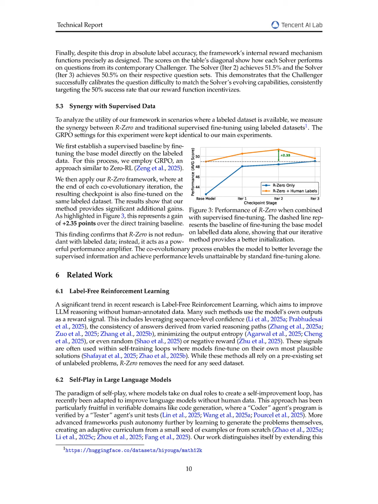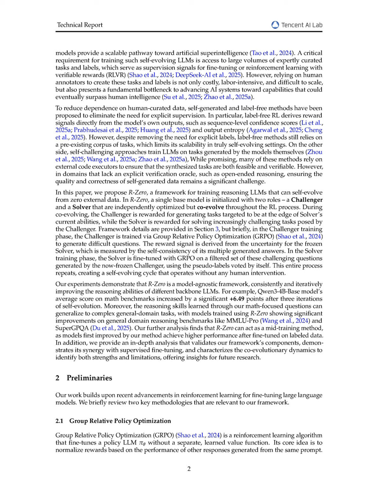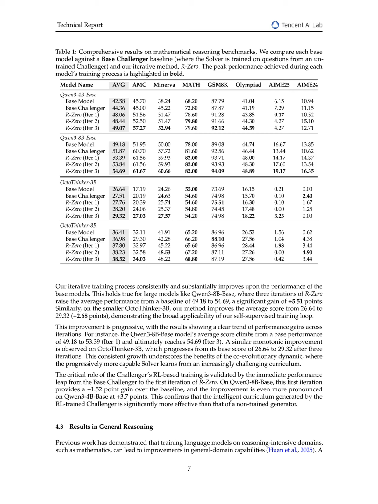The R0 method offers significant theoretical and practical benefits over traditional supervised learning approaches by enabling self-evolution without reliance on human annotated data. This framework allows for the generation of a challenging curriculum through the co-evolution of a challenger and a solver, which enhances the model's reasoning capabilities iteratively. Quantitatively, the Qwen 3-4B base model demonstrated an average score increase of +6.49 points on math benchmarks after 3 iterations of self-evolution, while the Qwen 3-8B base model improved from a baseline of 49.18 to 54.69, a gain of +5.51 points.